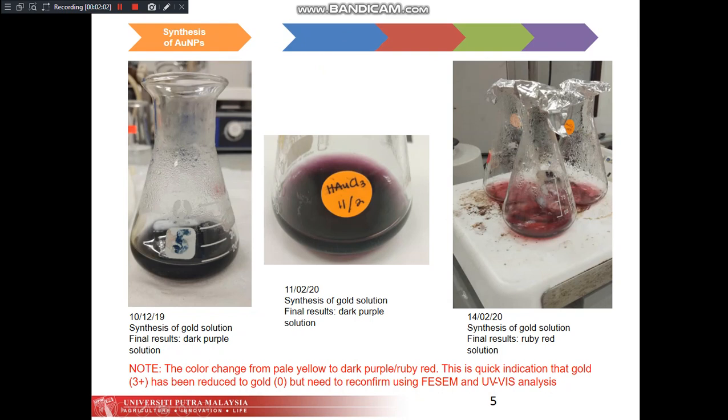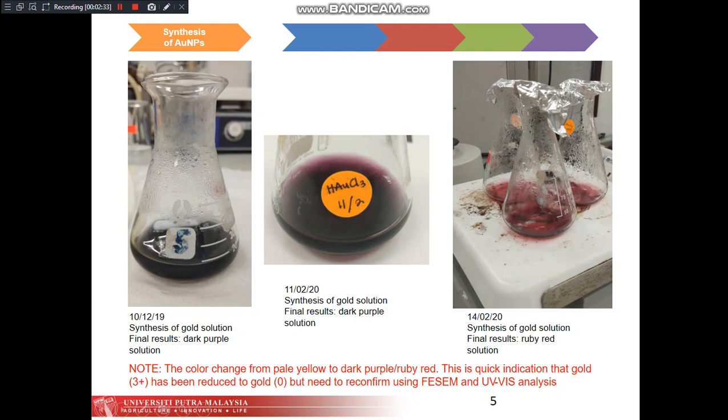So this is my result obtained after using the Turkevich method. For the first trial, I got the color change from pale yellow to dark purple, and the second try also gave the color change from pale yellow to dark purple, and in the latest trial I got my desired result, which is the color change from pale yellow to ruby red solution.